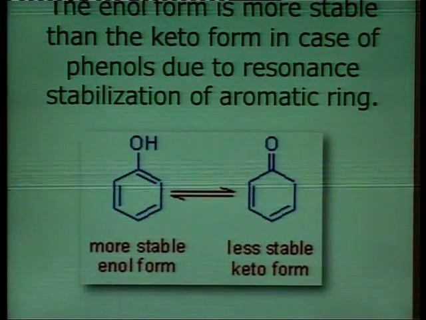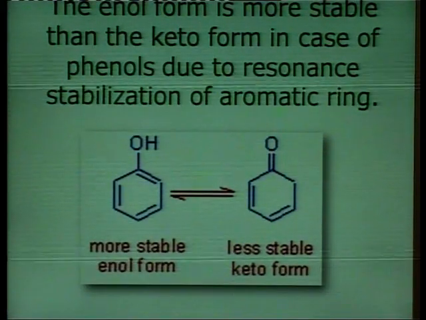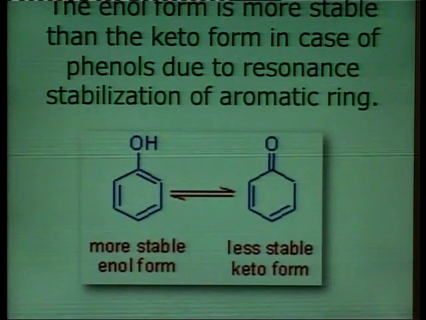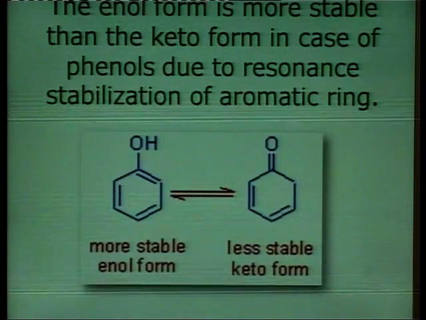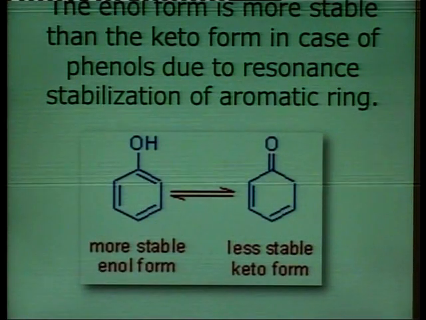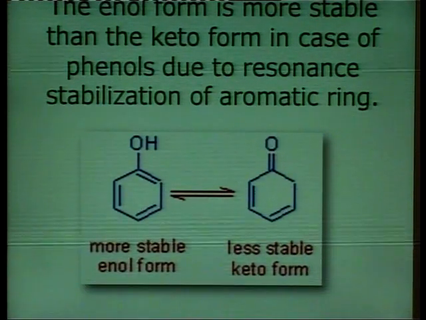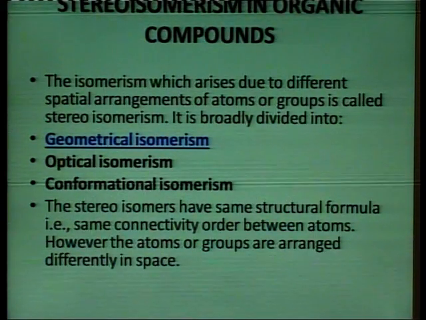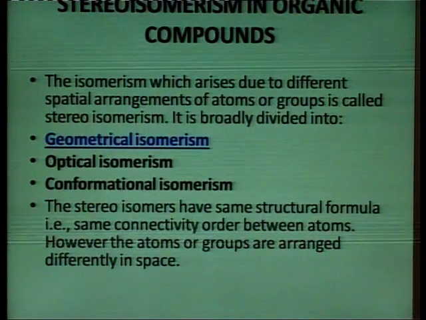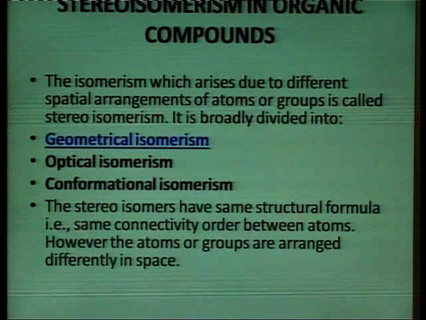The keto form is less stable in the case of phenol. The percentage composition of phenol is more and the keto form is less. So, those are the examples of structural isomerism.